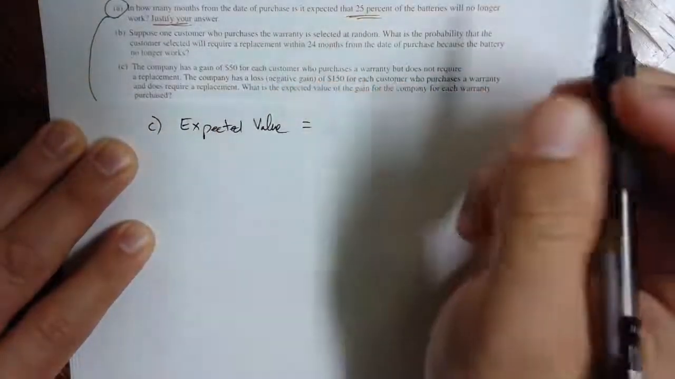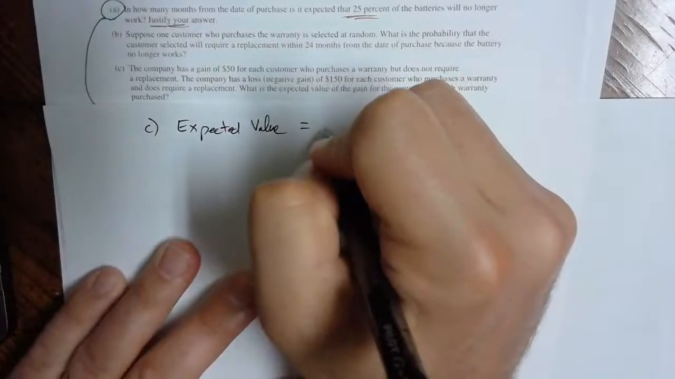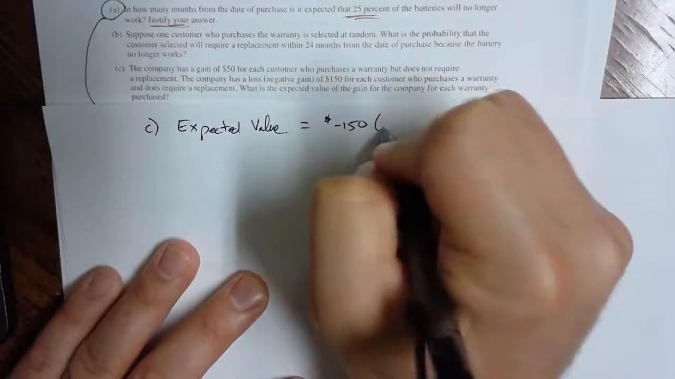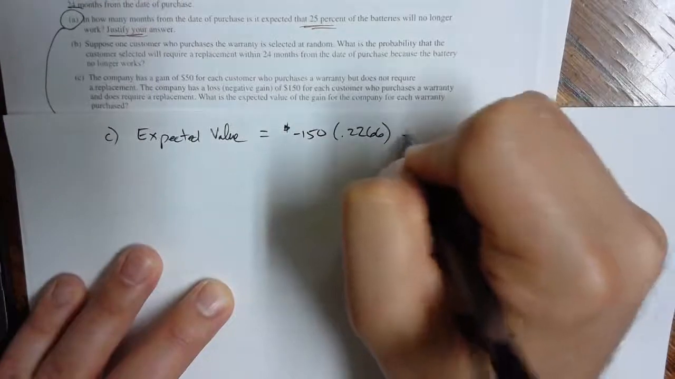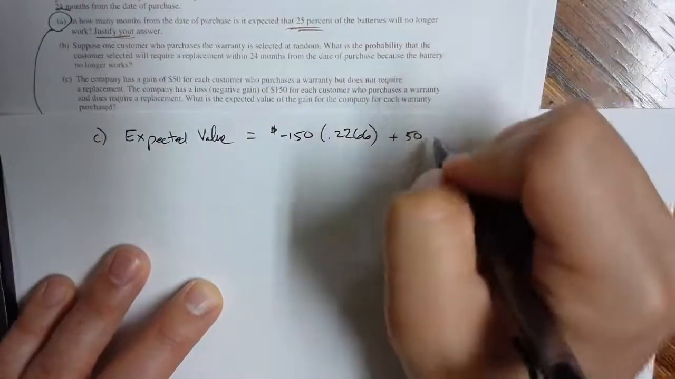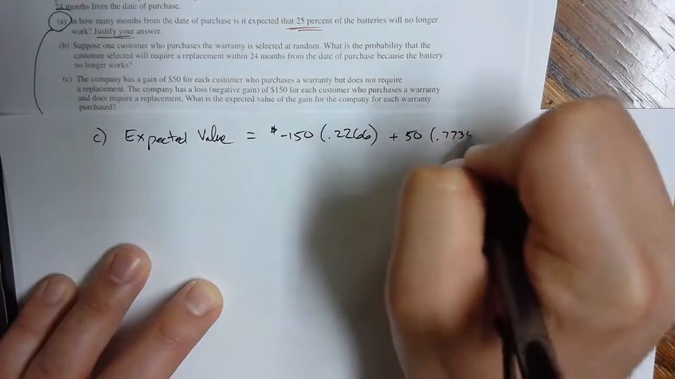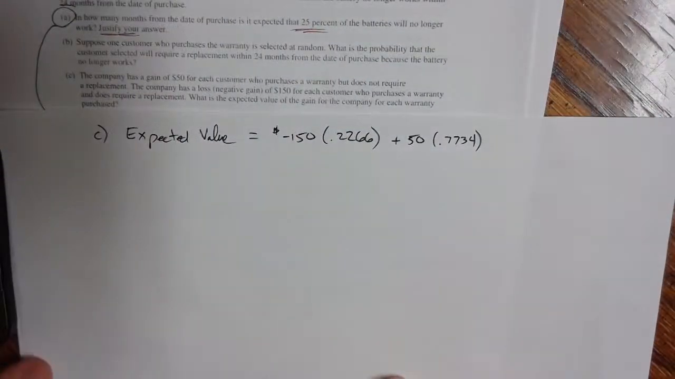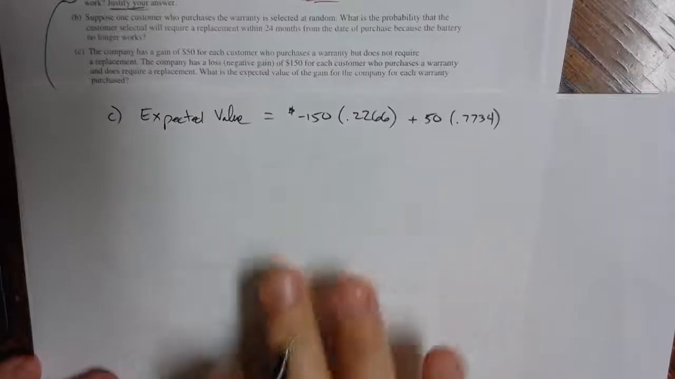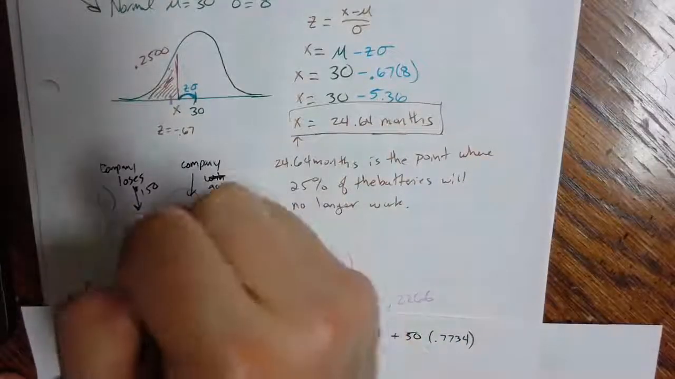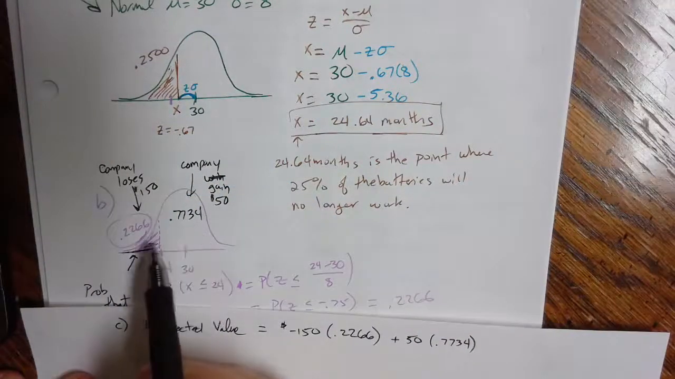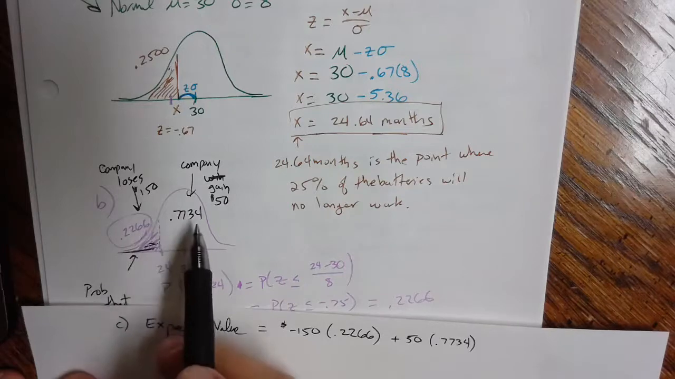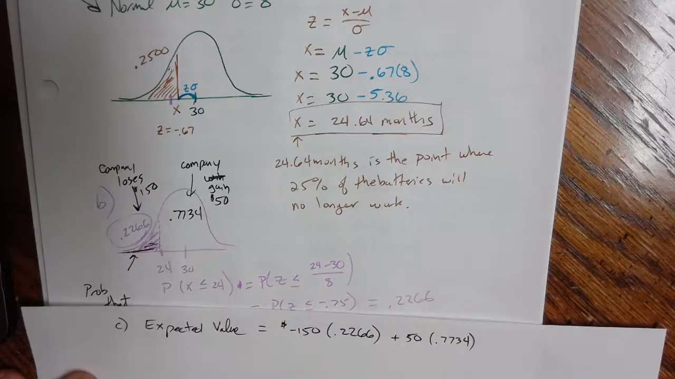for this particular calculation, we have the negative $150. That happens with a probability of 0.2266. And we also have a lot more likely scenario. They gain $50, and that happens 77.34% of the time, or 0.7734. That's just the complement of this diagram down here, 0.7734. These two have to add up to 100%. Basically, either the company loses or the company gains, and those two probabilities have to add up to 100%.